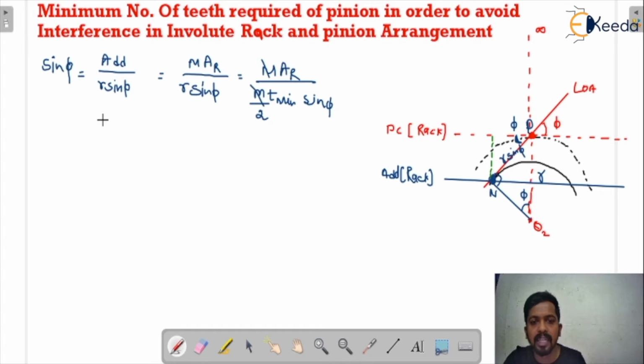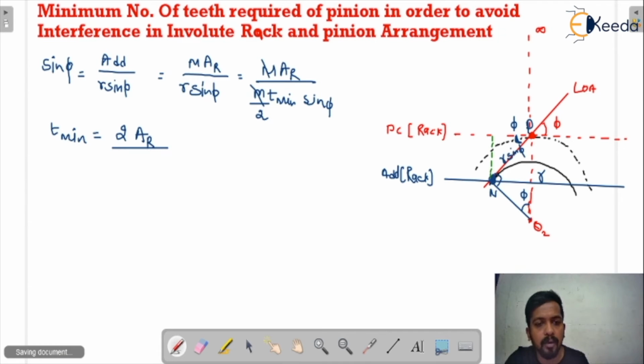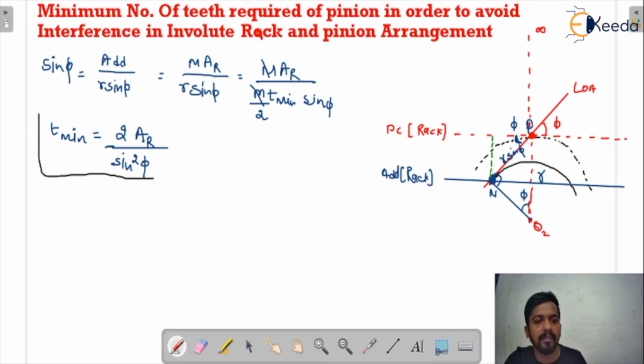So m and m will cancel out, and when you simplify this, you will finally get T minimum equal to 2 A_R upon sin square phi. That is the minimum number of teeth on the pinion in order to avoid interference. Just learn that formula directly.